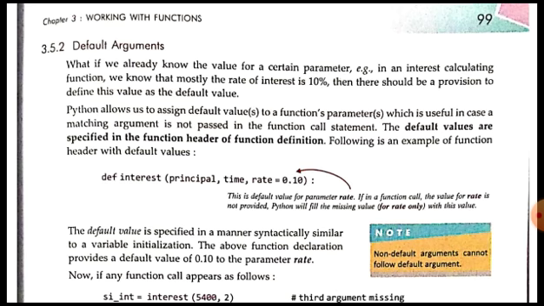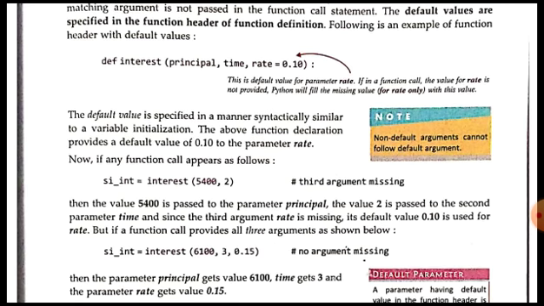The default value is specified in a manner syntactically similar to a variable initialization. How do we initialize a variable? By specifying some value using the assignment operator, isn't it? So while we are defining a default parameter, we can define it only by using the variable initialization. Just like variable initialization, here also we can initialize the parameter with some default value. So the above function definition provides a default value of 0.10 for the parameter rate.